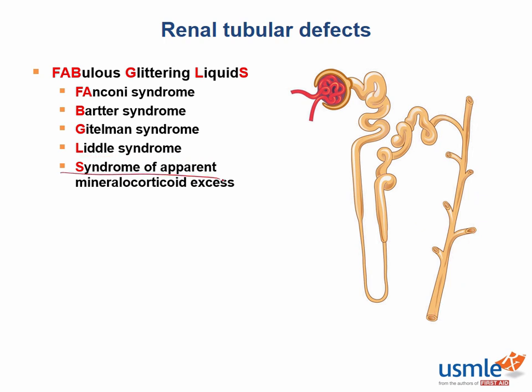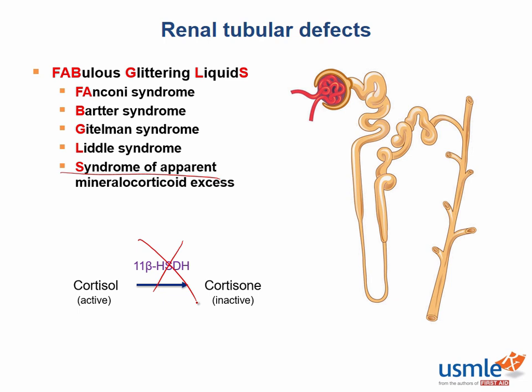In SAME, or syndrome of apparent mineralocorticoid excess, there's a hereditary deficiency of 11-beta-hydroxysteroid dehydrogenase, which normally converts cortisol to cortisone in cortisol-sensitive cells. If this enzyme is absent, excess cortisol will activate mineralocorticoid receptors. What does excess mineralocorticoid activity do? Well, it would cause increased sodium uptake at the expense of potassium, and what follows sodium? Good, that would be water.